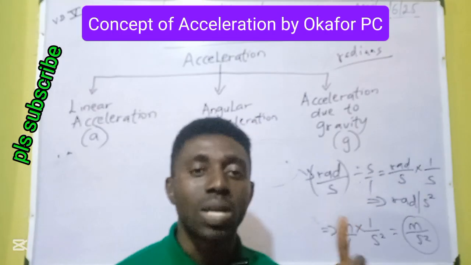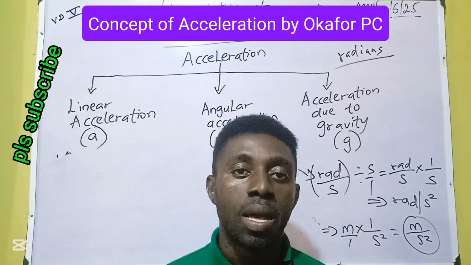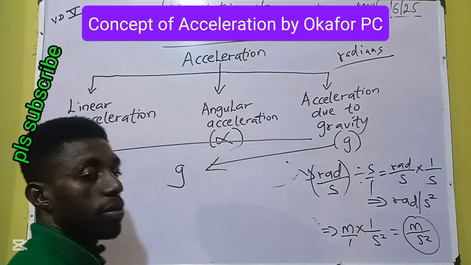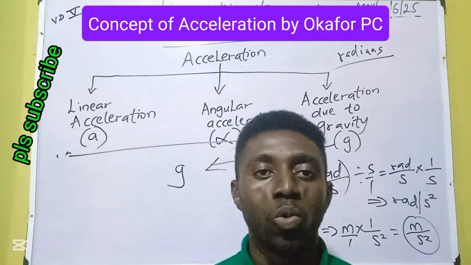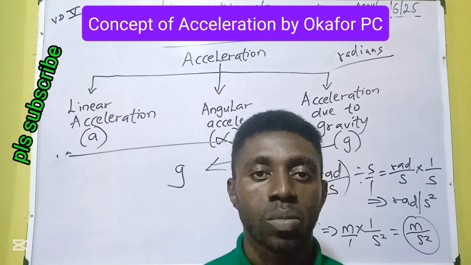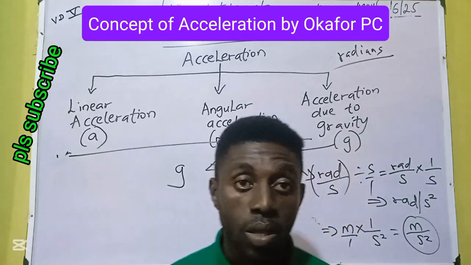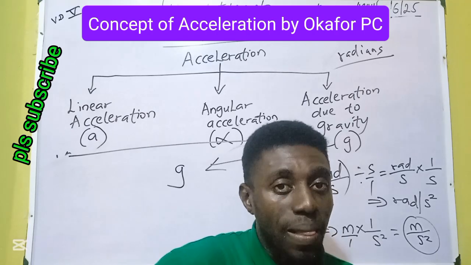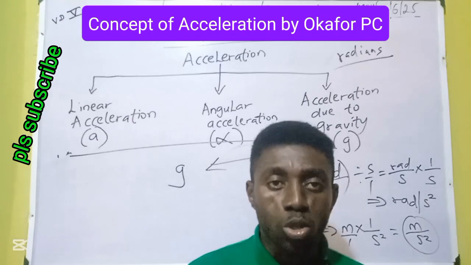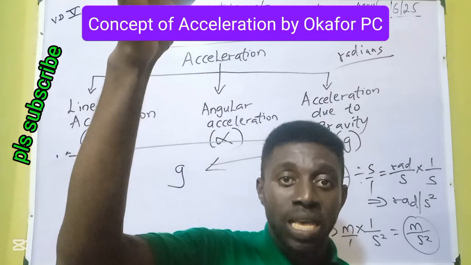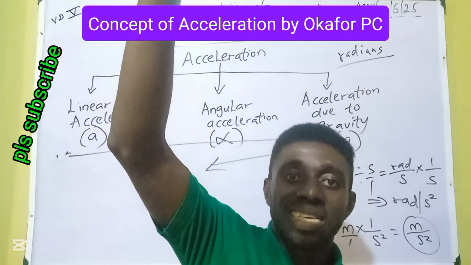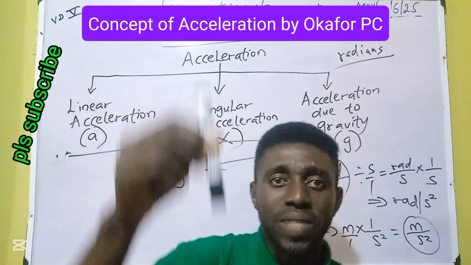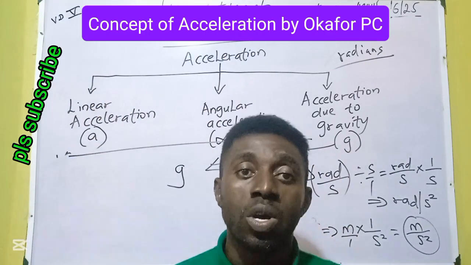Let's now make a little emphasis on acceleration due to gravity. We use the symbol G for acceleration due to gravity. Instead of A, we use G because of the word gravity. So what do we mean by acceleration due to gravity? The force causing the increasing speed of a falling body here is gravity. So anybody thrown up gets to a point that it stops, and the earth, the mother earth, exerts gravitational pull on the body as the body begins to do what? Fall downwards. So the falling of that body towards the earth is acceleration due to gravity.